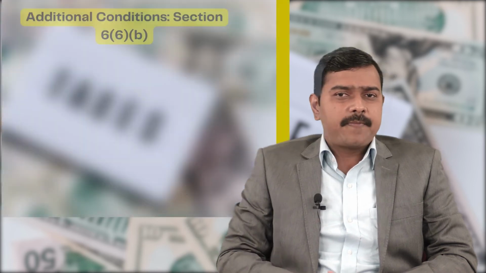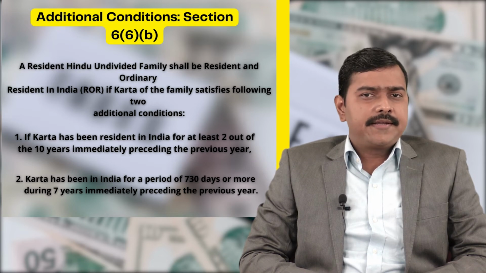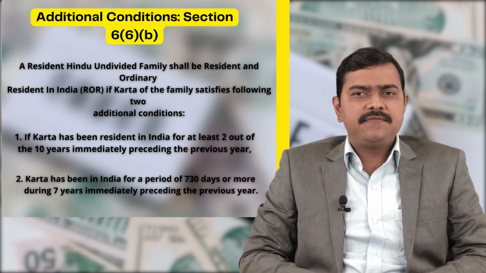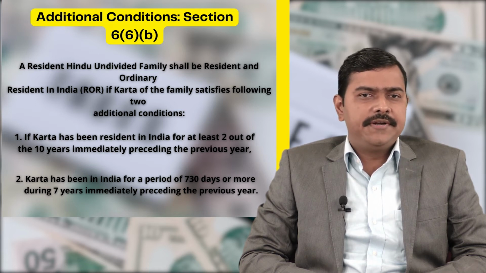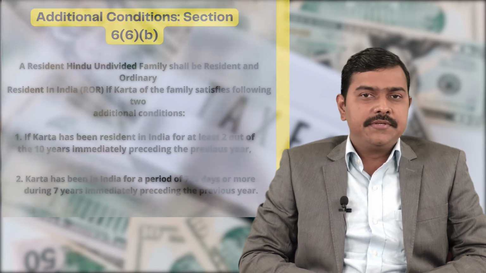Next additional condition, section 6, subsection 6, clause B. A resident Hindu undivided family shall be resident and ordinary resident in India if karta of the family satisfies following 2 additional conditions. The first additional condition is if karta has been resident in India for at least 2 out of the 10 years immediately preceding the previous year, and karta has been in India for a period of 730 days or more during 7 years immediately preceding the previous year. So to find out whether HUF is ROR or NOR, you will have to check the data of karta regarding stay in India.